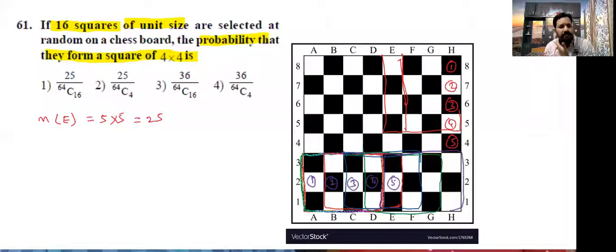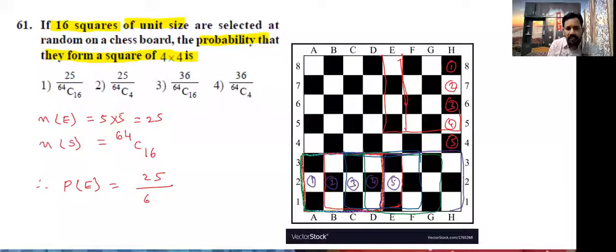25 4 by 4 squares are possible. Then what is n of S? n of S means out of 64 squares we can select 16 squares, those form a 4 by 4 square. Required probability P of E is equal to n of E by n of S, 64C16. This is the answer. Which option is correct? First option is correct.